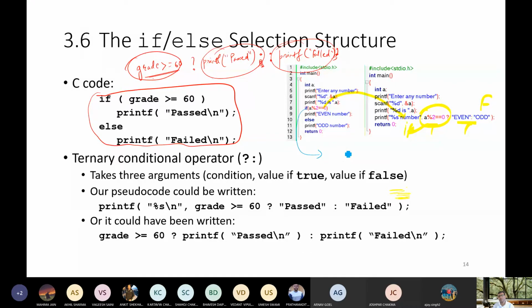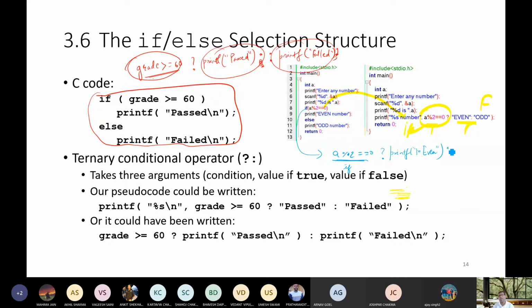So better to write, instead of this, a mod 2 equals to 0. This will automatically become your if condition, followed by a question mark. Then what you want to execute first?